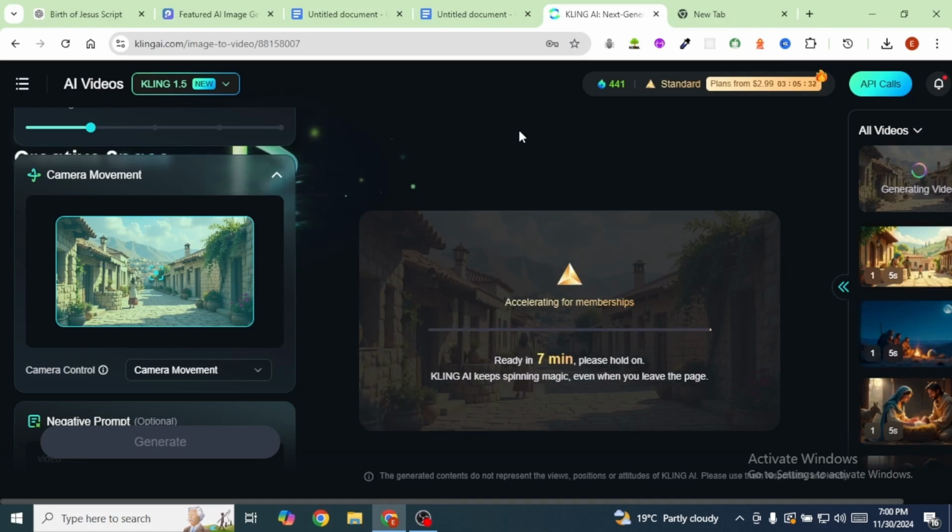Now, something about Kling AI is that if you're on the free version, it can take hours for your video to be generated. But if you're on the paid version, generation can be complete in less than 7 minutes. They currently have an offer, so you can go ahead and try it out with the free version, and if you like it, you can subscribe to their paid version.